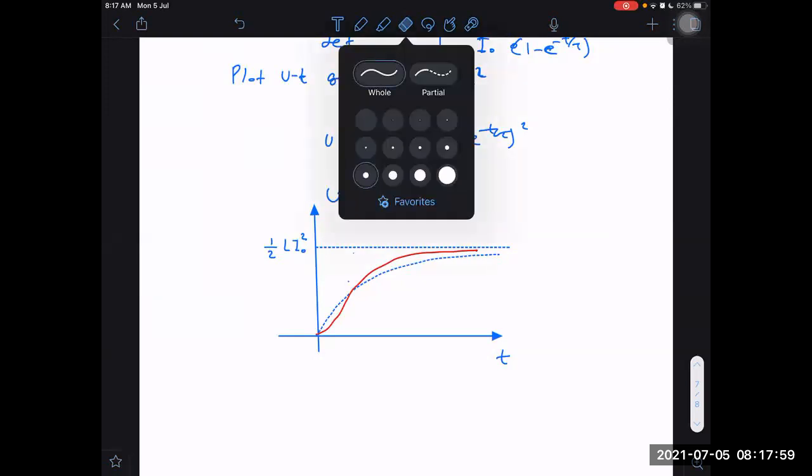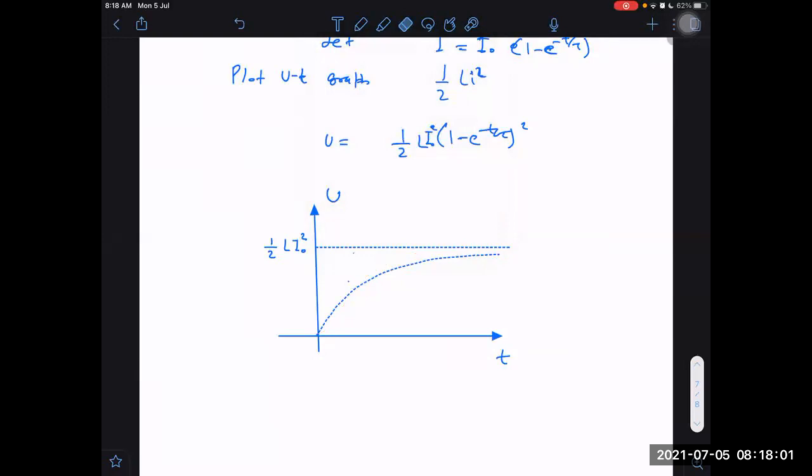Then I think this graph might be... it is not right. It seems it will be something like this. But still, that curvature is right only. It will be curved. When it is very small, the square of that will become much smaller than that. This gap will decrease as it approaches 1. Square of 1 is nearly 1, or not? Yes, sir. So as it approaches 1, it is nearly that. But when it is very small, the square will be much smaller than that. So this gap will reduce.